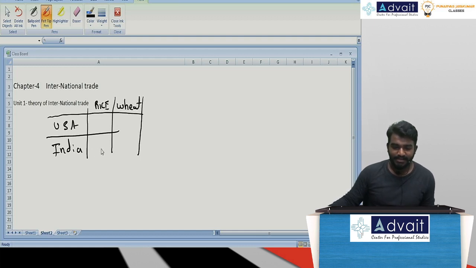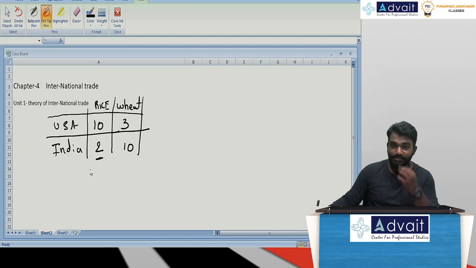India needs 2 labor hours in order to produce one single ton of rice. USA needs 10 labor hours. India needs 10 labor hours to produce wheat. USA needs just 3 labor hours to produce wheat. Now, if you observe, which nation is taking fewer labor hours in order to produce rice? Don't you think it is India? It is only taking 2 labor hours.